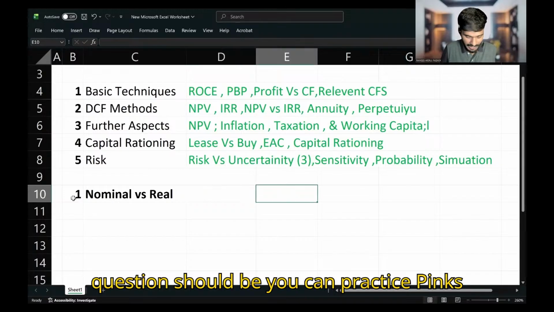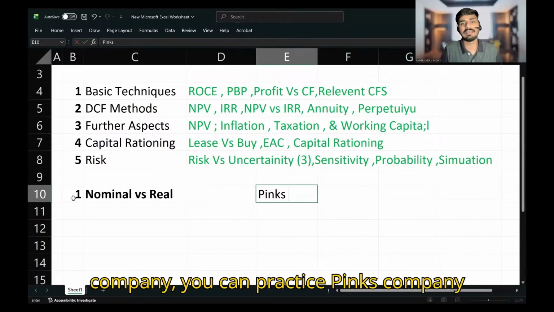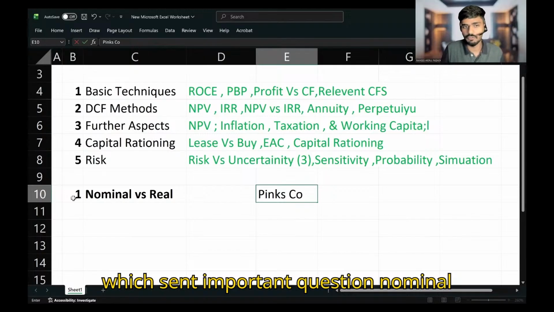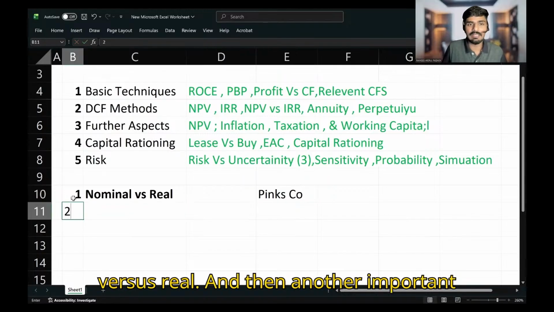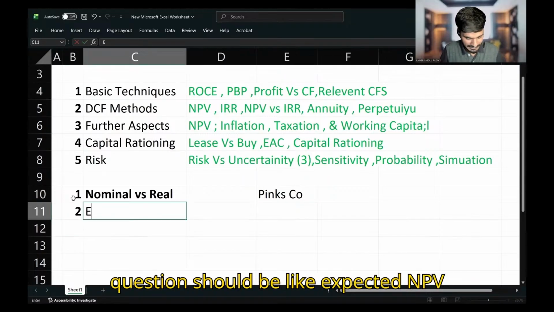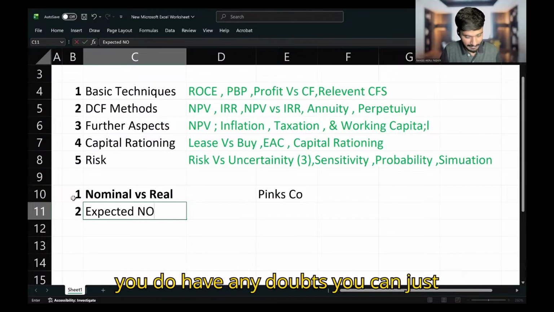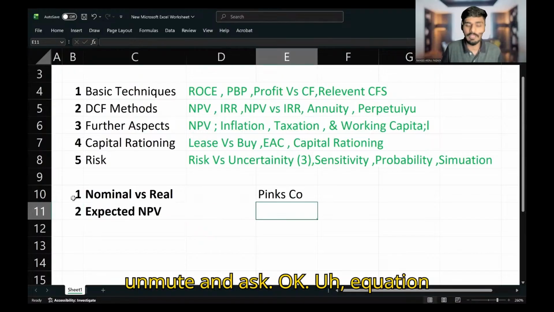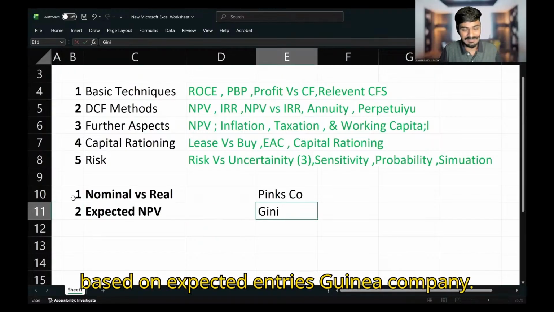So the question should be, you can practice Pink's company, which is an important question. Nominal versus real NPV. Then another important question should be like expected NPV. A question to calculate expected NPV. If you do have any doubt, you can just unmute and ask. Okay. A question based on expected NPV is Guinea company.